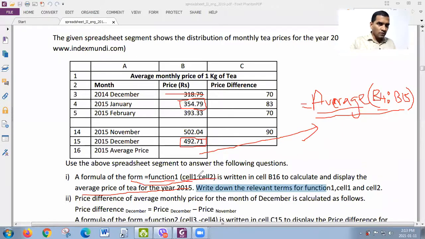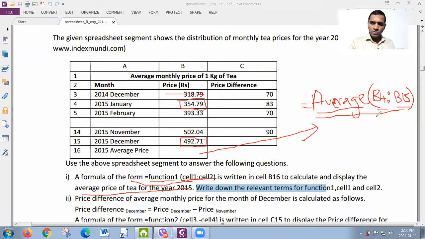Then according to the format, it's colon. Okay, I also used the colon. Then cell 2, which means another cell. It doesn't mean the next cell or maybe immediate cell. It is another cell, right? So according to my answer, it is B15. So now what I'm trying to say is my function is similar to the format. According to the format, there should be a function 1. So here I have average. Then cell 1, here I have B4. Then cell 2, yes, B15. So now I should realize that my function is appropriate.